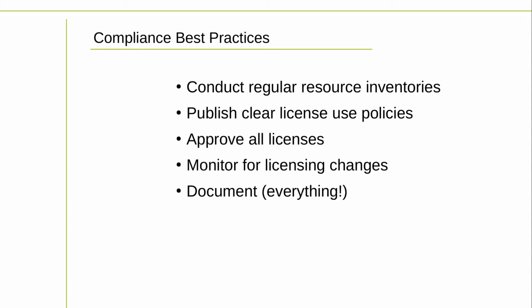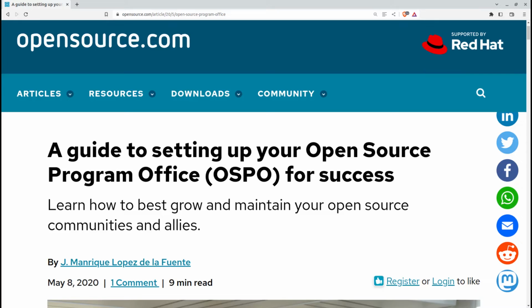That sounds like a lot of work, but you might consider creating an open source program office. An OSPO is an organizational unit or team within a company or organization that's responsible for managing open source software and its use within the organization. An OSPO helps organizations effectively manage the use of open source software by providing guidelines, policies, and procedures that ensure legal and regulatory compliance, proper usage, and contribution to the open source community.